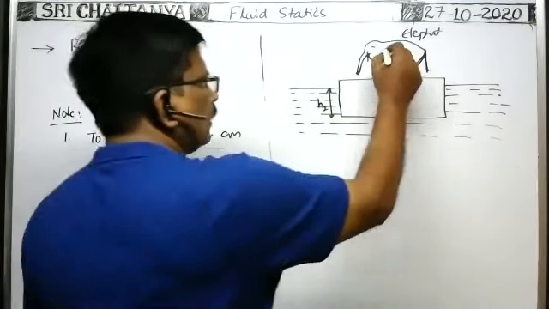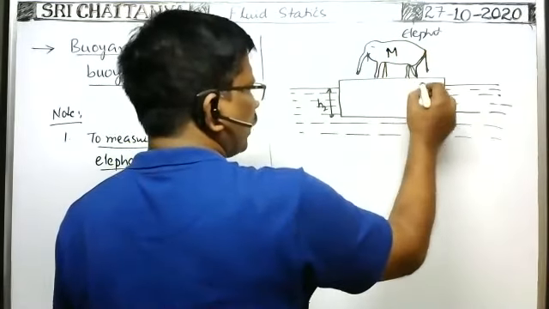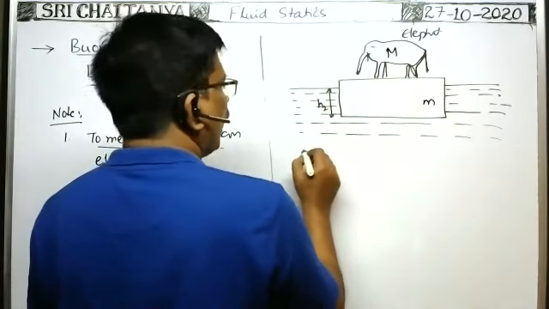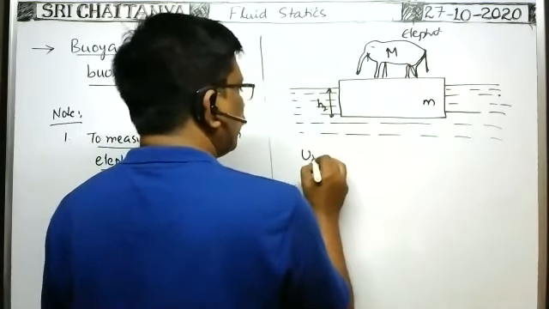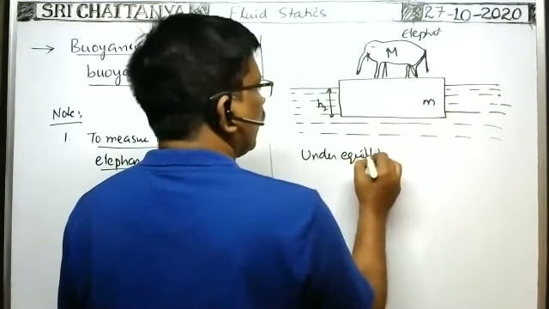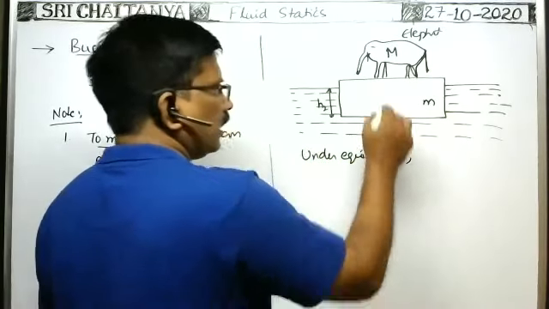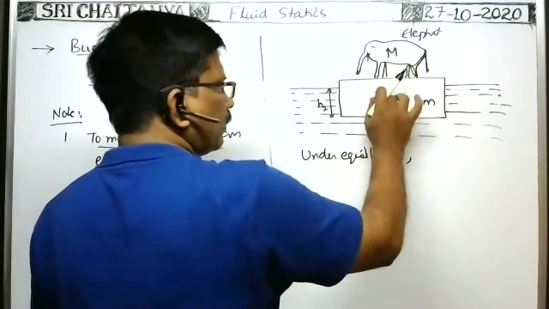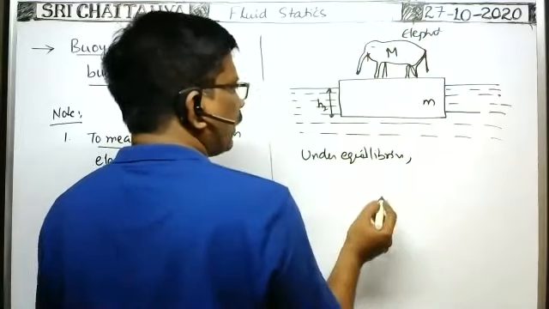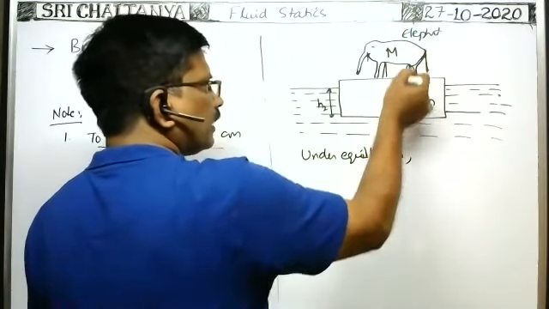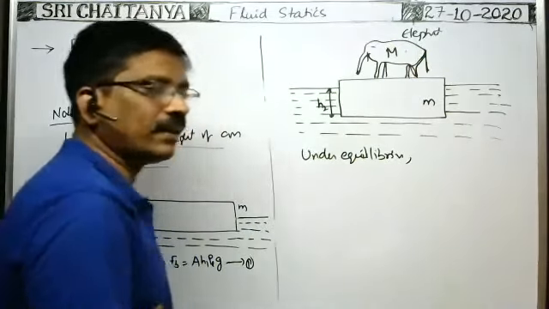In this case the mass of the elephant is capital M, and the mass of the plank is small m. As it is floating, under equilibrium, the weight of the elephant and the plank balances the buoyant force acting on the plank. The buoyant force is in the upward direction, and the weight of the elephant and plank acts downwards. Still they are under equilibrium.